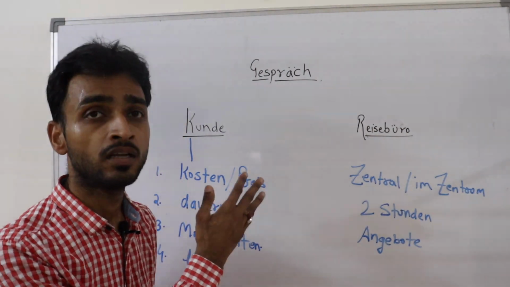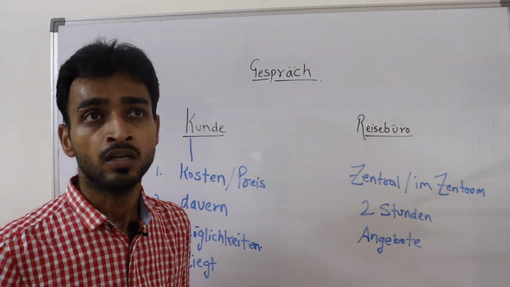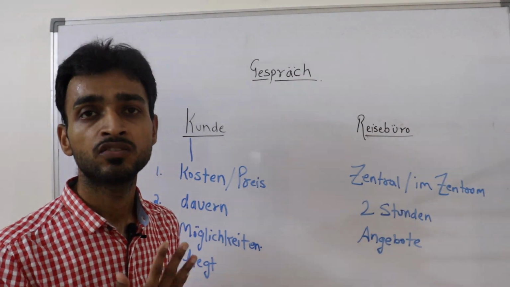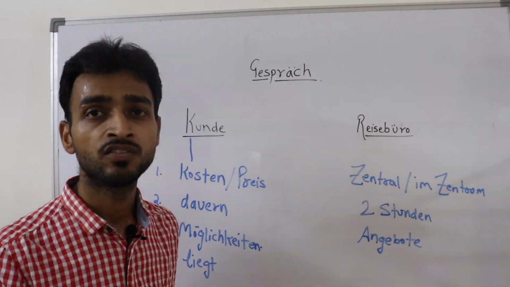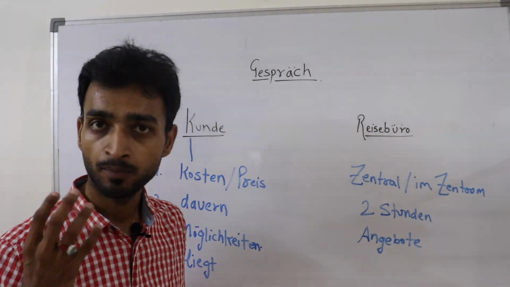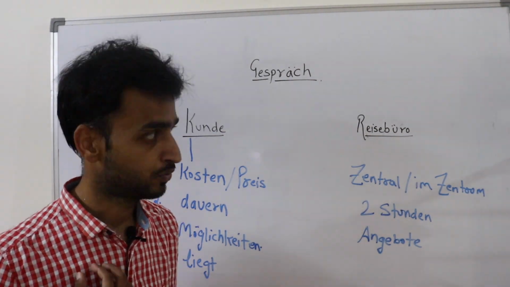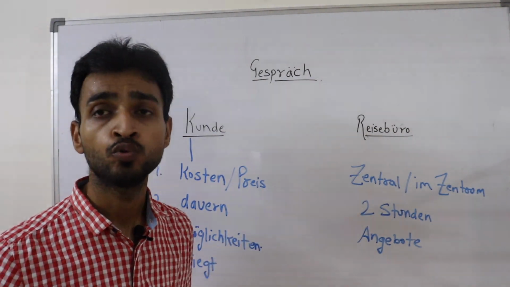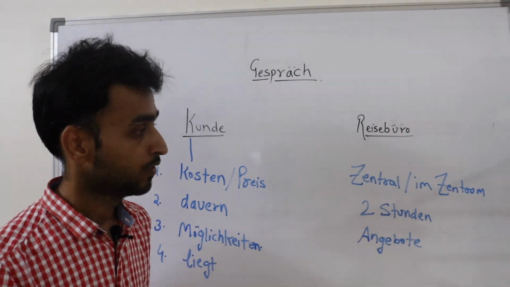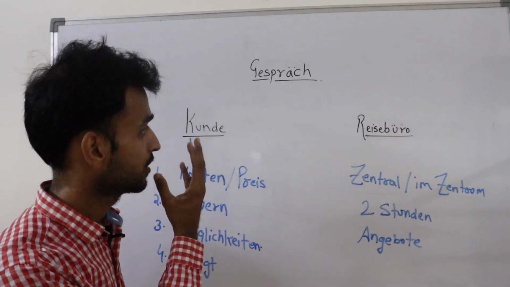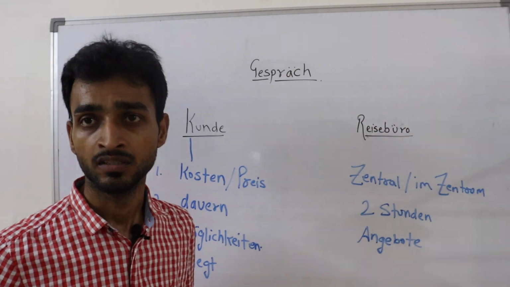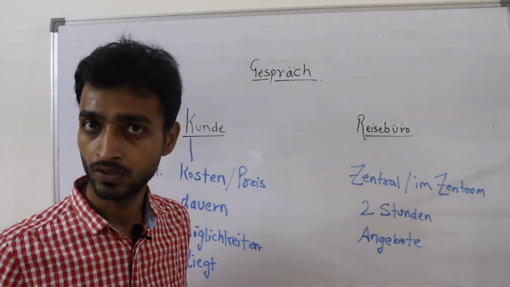Then he will suggest that you should stay in this hotel and buy this entire package from us, because he is selling the tour package and you are the customer. So this is a conversation between the customer and the Reisebüro person, the agent.